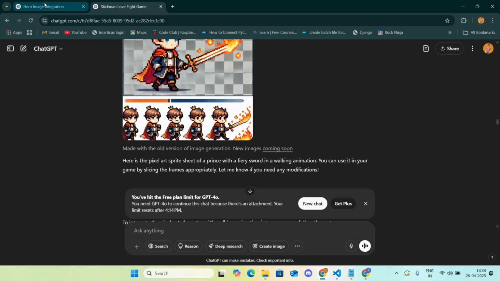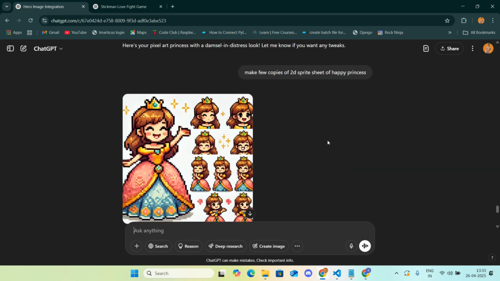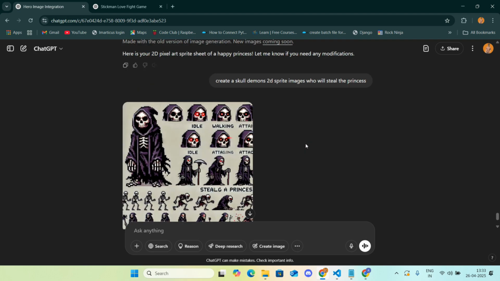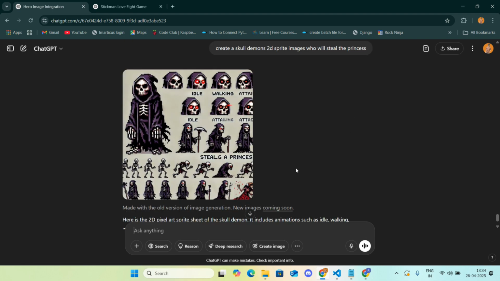Next, we also need a princess. The same thing that I did, I created a sprite sheet of a princess that we will be saving for the game. And for the demons also we need some kind of character, so a skull demon. I gave the prompt to create a skull demon, 2D sprite images, which will steal our princess basically. This is what they created, and we'll be using it in our game. Cool. So I have all these sprite sheets, and I will be using one of these images in our game. Let's see how we can do that.